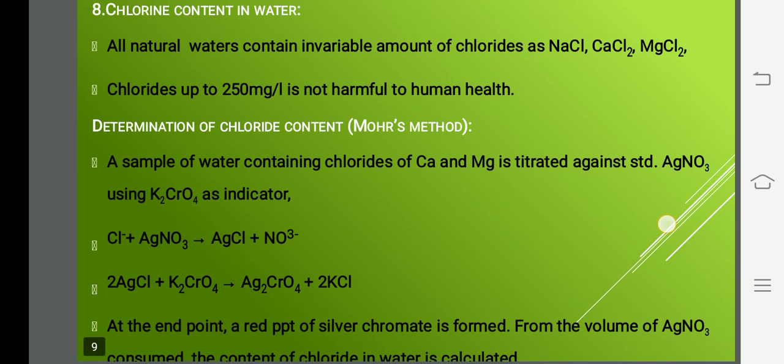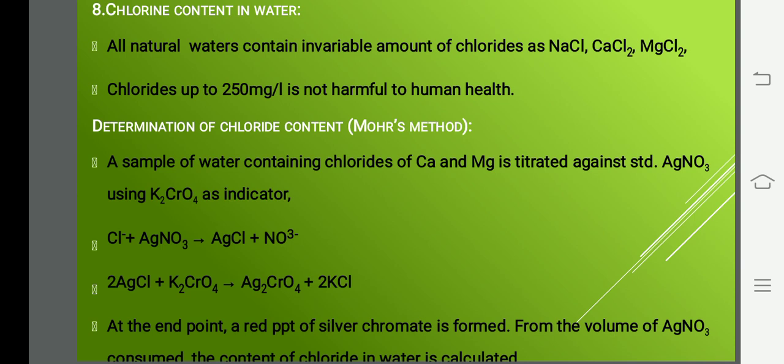So coming to chlorine content in water, chlorine is found in water in the form of sodium chloride, calcium chloride, magnesium chloride. Many chlorides are there. Okay, so up to 250 milligram per liter is consumable. It is very good for human health. It should not go beyond the limit. Many problems will arise.